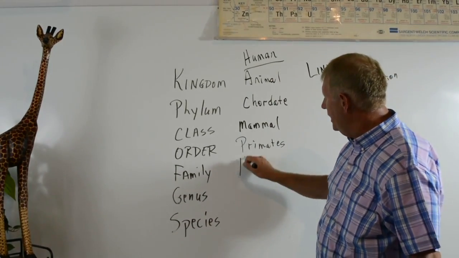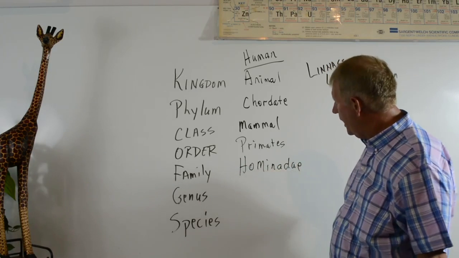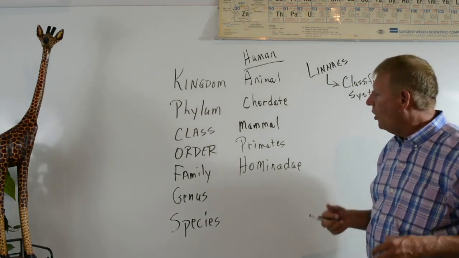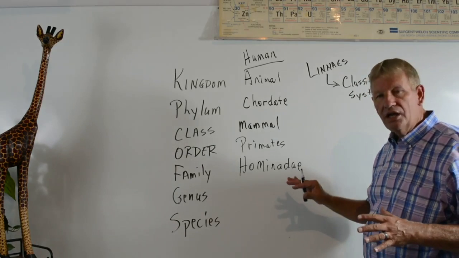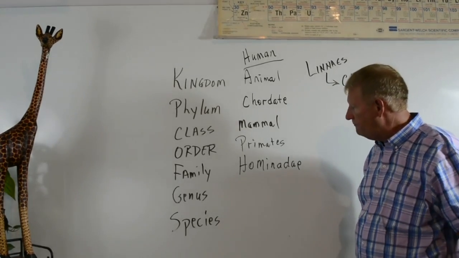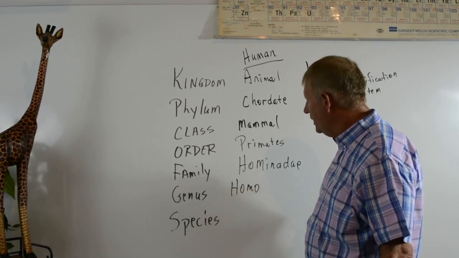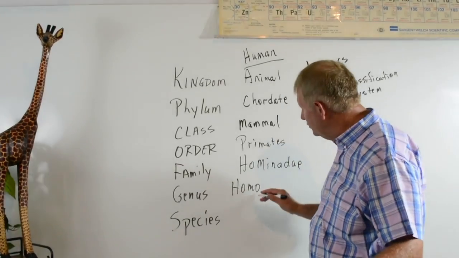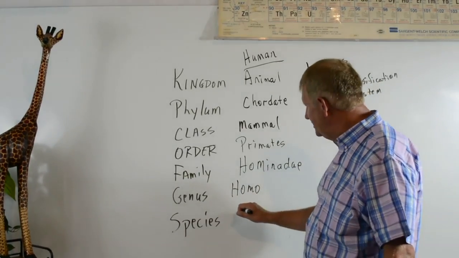So then we have what's called the family. Okay. Our family is Hominidae. Okay. Now that's one you might not have heard so much. Hominidae is the family that we're in. Okay. Let me do Hominidae and then genus and species, and then talk to you about the difference between all of these. Okay. So our genus is Homo. Okay. Homo means that we walk upright. Isn't that interesting? It also has to do with our brain. Okay. And then our species name for a human being is sapien.